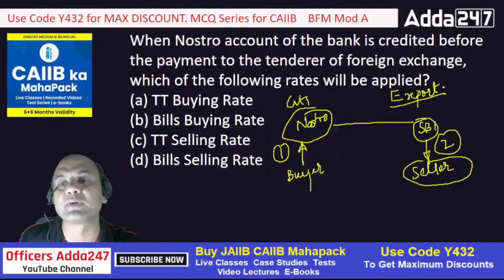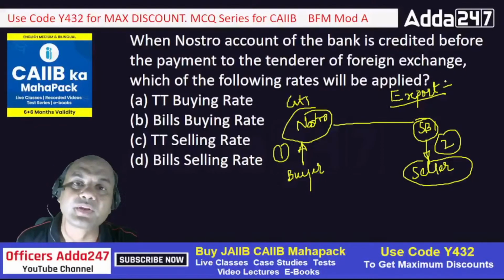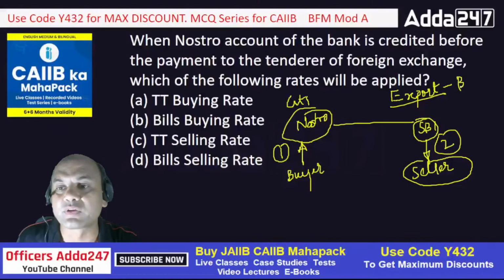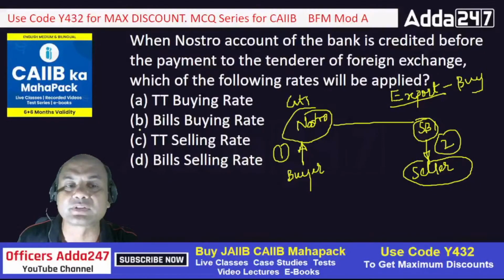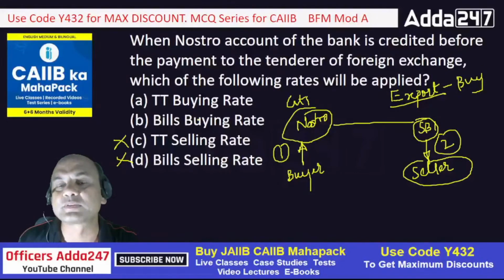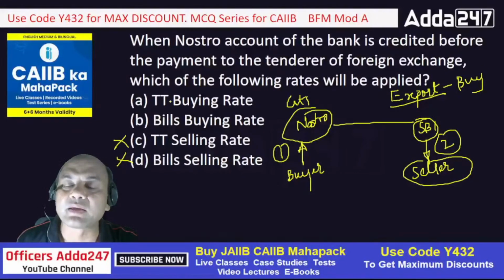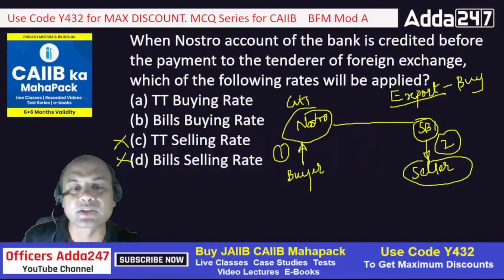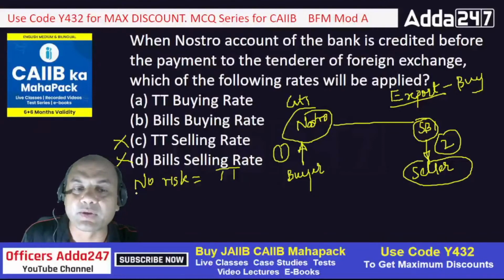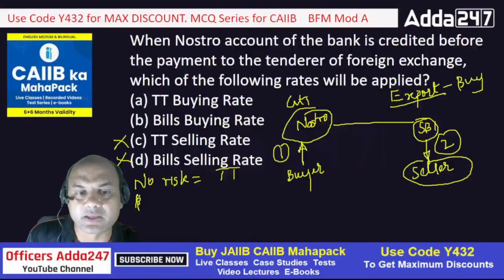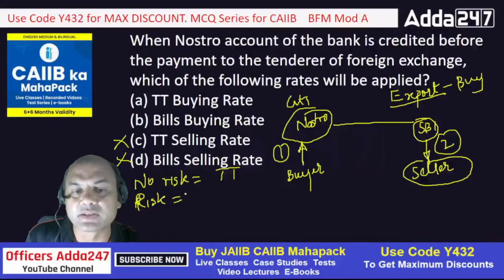In export, always remember we apply the buy rate. So selling is out. Now only two options remain: TT buying or bills buying. Where do I apply TT buying? Whenever there is no risk, it is TT. If I am taking some risk, then it is bills.